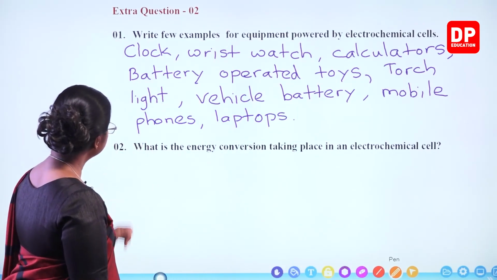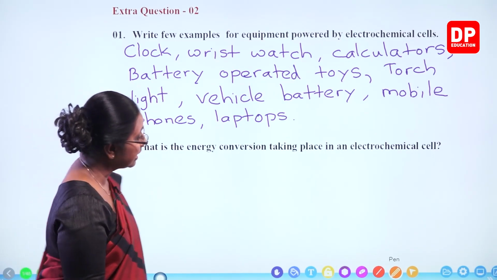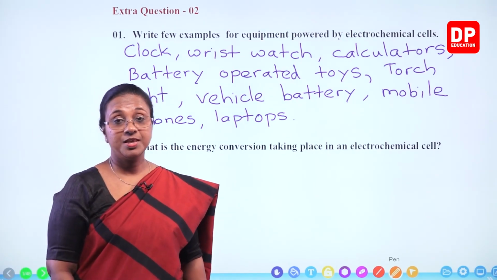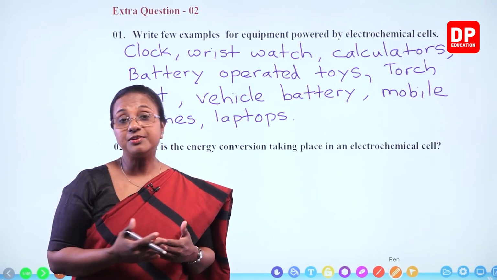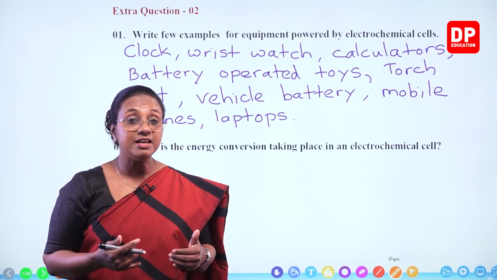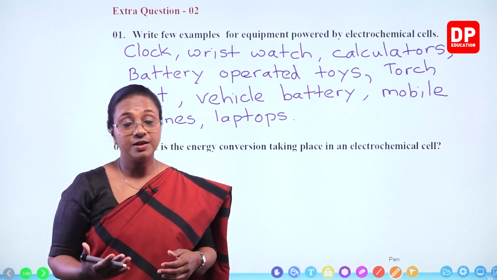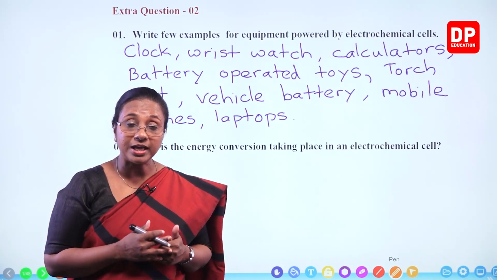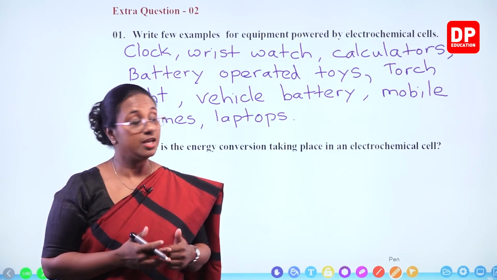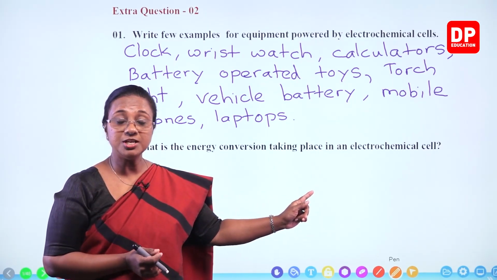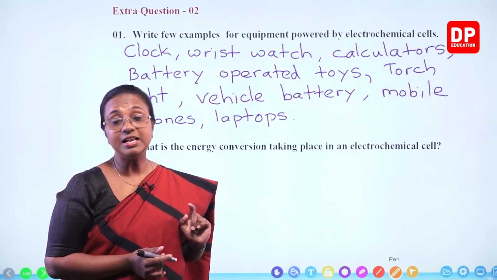Then the second question. What is the energy conversion taking place in an electrochemical cell? Now I have explained this to you all before also. There is a chemical reaction taking place that gives rise to the flow of electrons, therefore the flow of current. So basically electrochemical reaction gives rise to the generation of electricity. So what is the energy conversion? The chemical energy is converted to electrical energy.